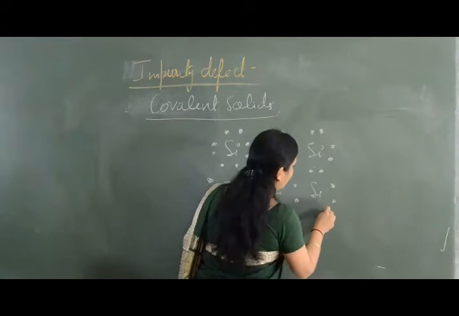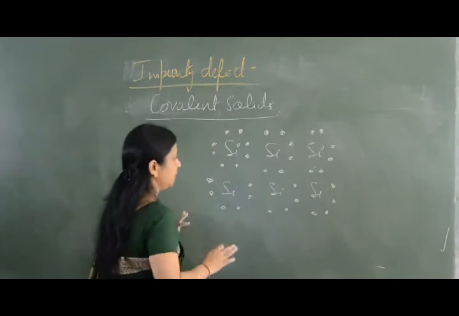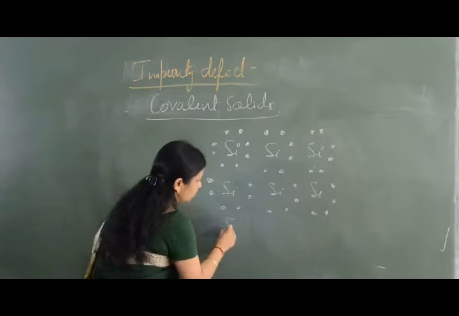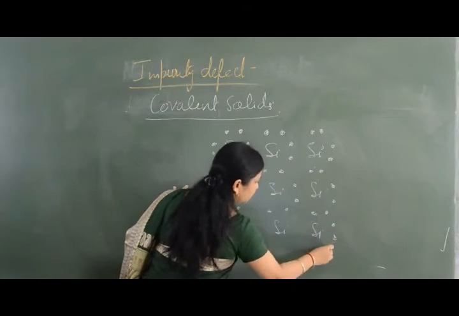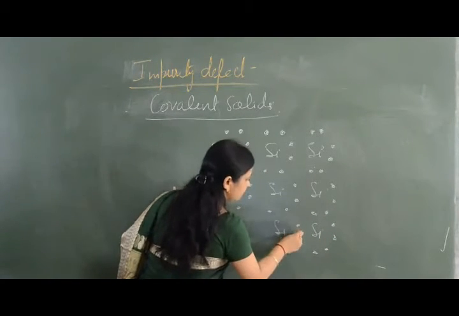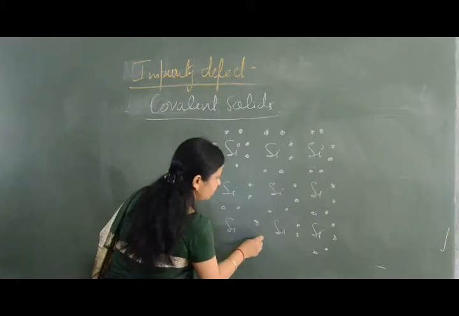This is a covalent solid, the arrangement in covalent solid. So we can draw one more layer of silicon. 1, 2, 3, 4, 5, 6 electrons. Here we have these two electrons.